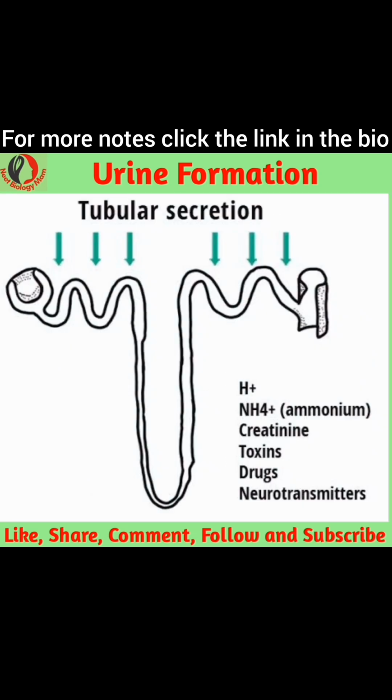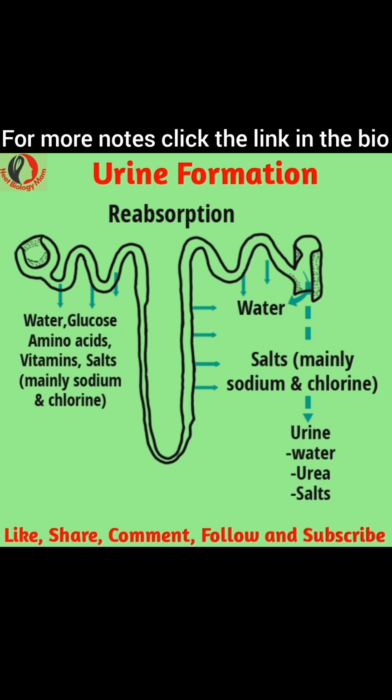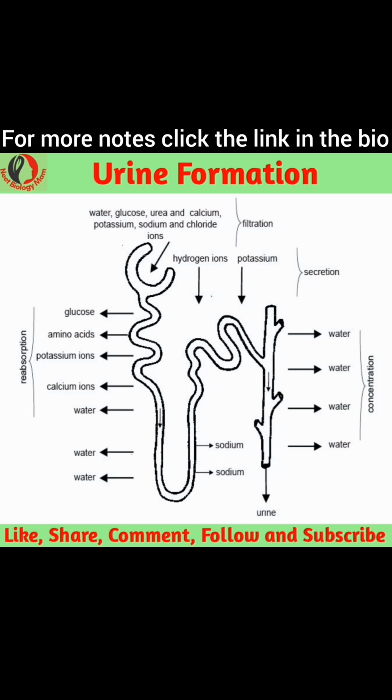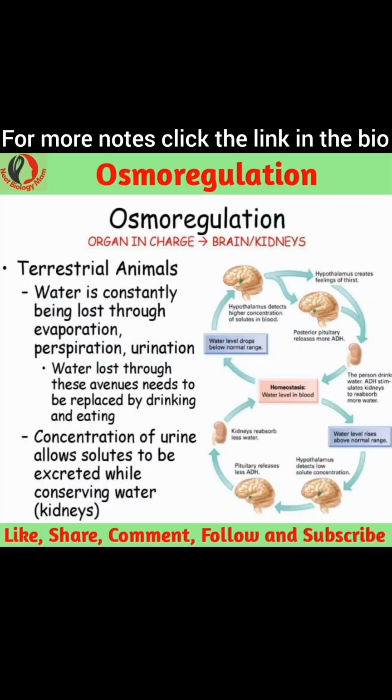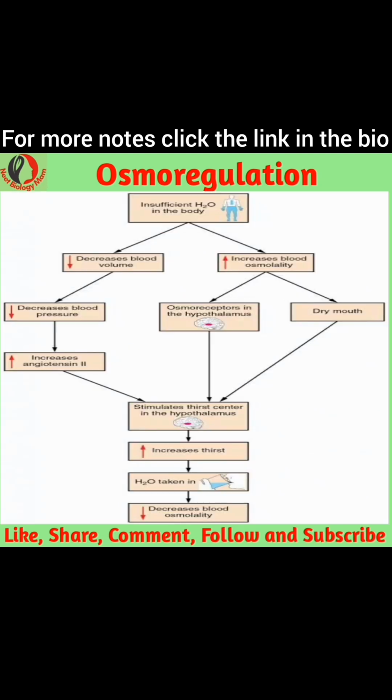Wastes such as urea, ammonia, and creatinine are excreted in the urine. Apart from these, the potassium, sodium, and calcium ions are also excreted. Osmoregulation is the active regulation of the osmotic pressure of an organism's body fluids, detected by osmoreceptors, to maintain the homeostasis of the organism's water content.